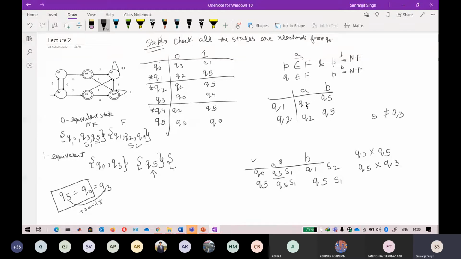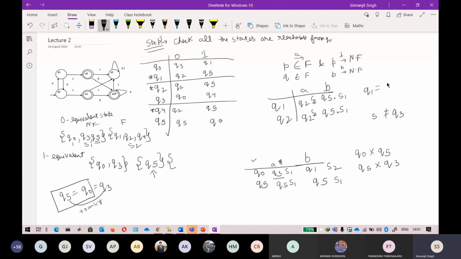If you clearly look at it, both the states are the same. Q2 belongs to set S2, and in the same way, Q2 here again belongs to set S2. So they both belong to the same set, and there is no need to differentiate them. For Q5, it belongs to S1 and this also belongs to S1. So Q1 and Q2 are equivalent, and they can be placed together.